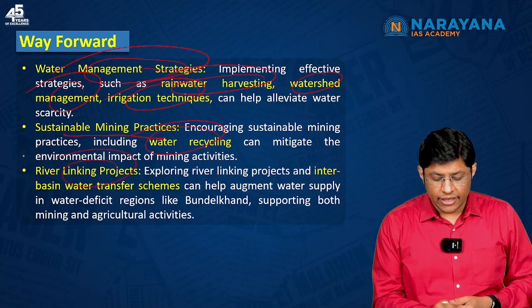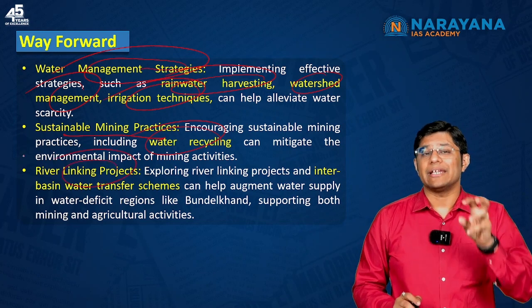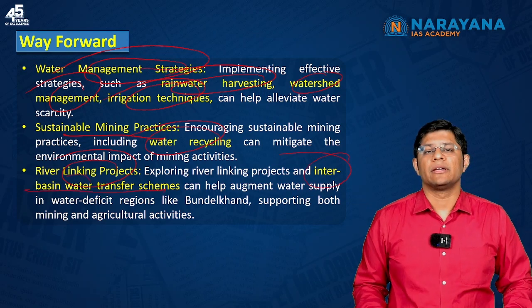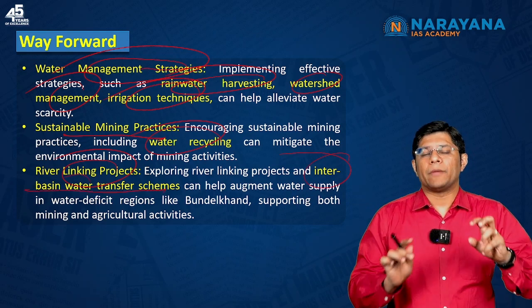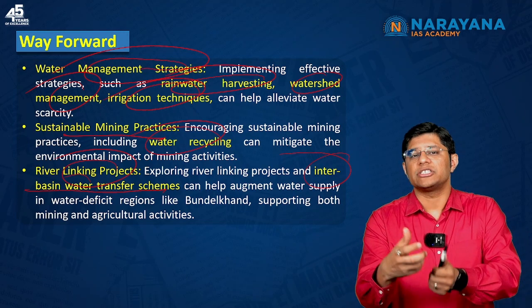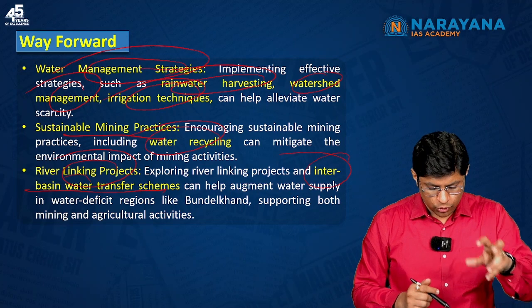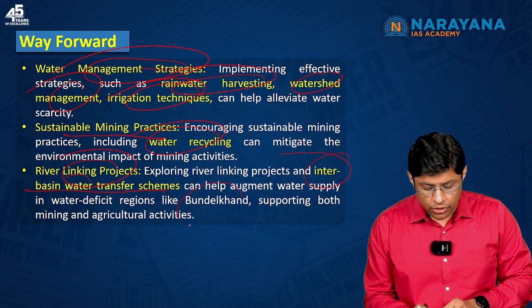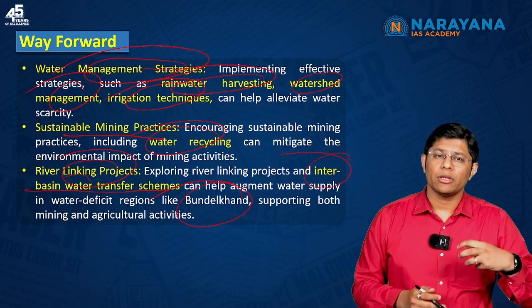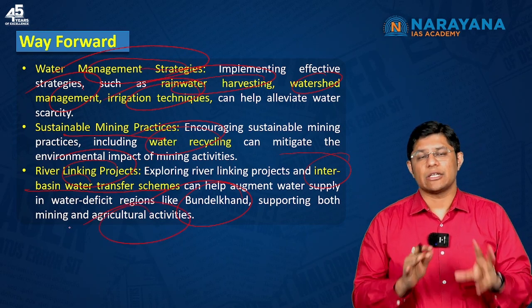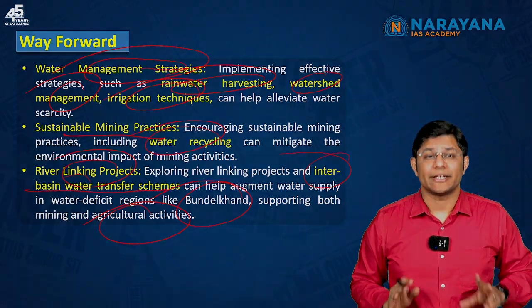Third, river linking project. We can focus on linking the rivers or inter-basin water transfer schemes. So the water can be transferred from the regions which have more water to the regions which have less water. Through this, we can address the needs of water deficient regions like Bundelkhand. This can support both mining as well as agriculture activities. So this is the solution. I hope students have understood the article.